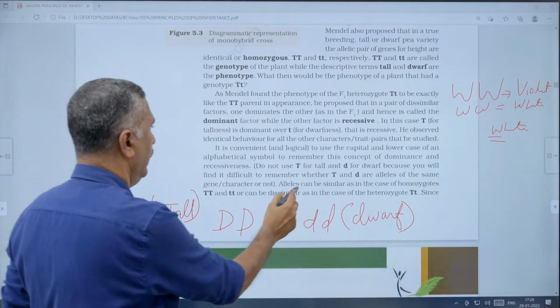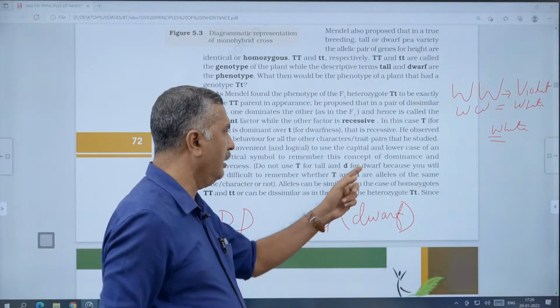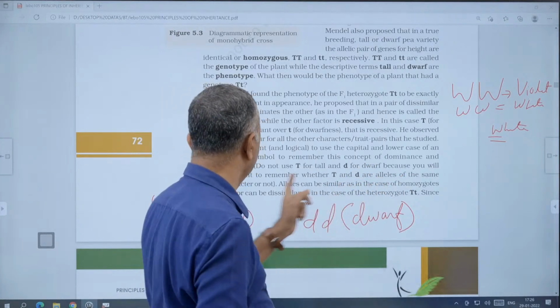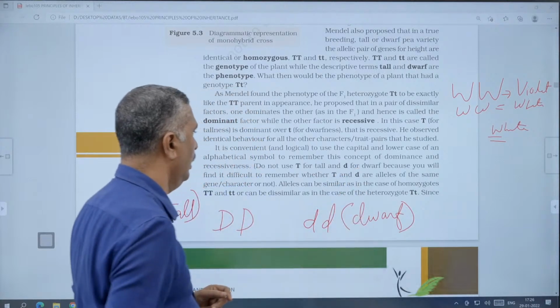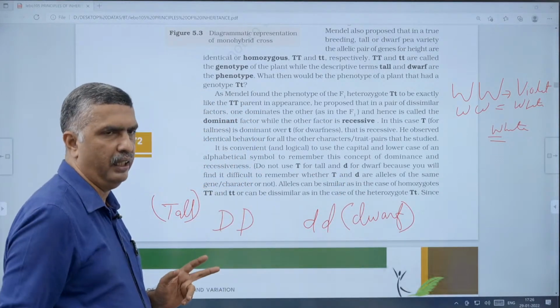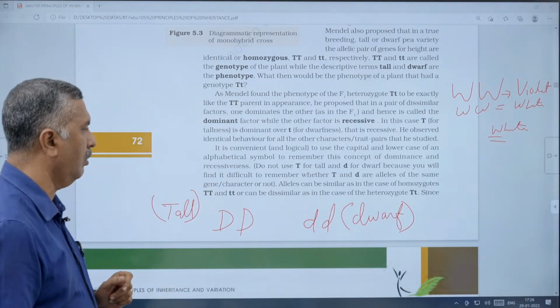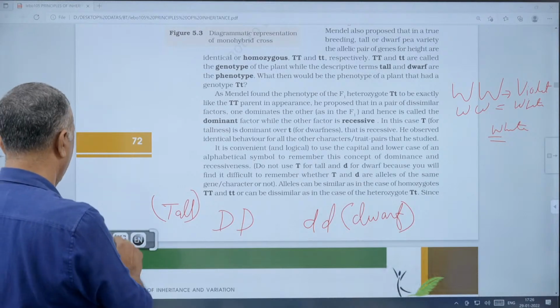Capital T and small d are not alleles of the same gene, so there is no way to tell. This practice is very wrong. It should be either capital T or small t, not capital T or small d. Okay, then next, alleles.